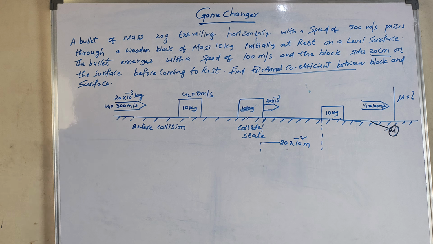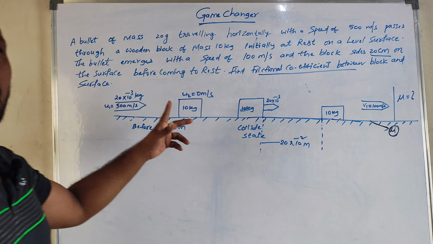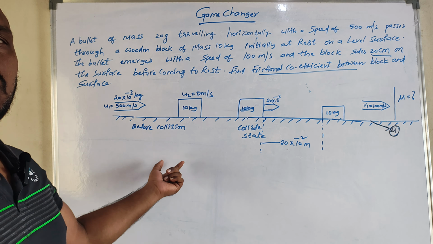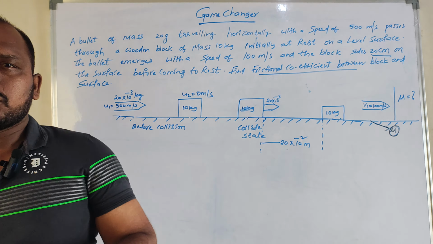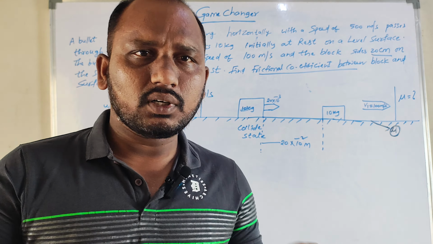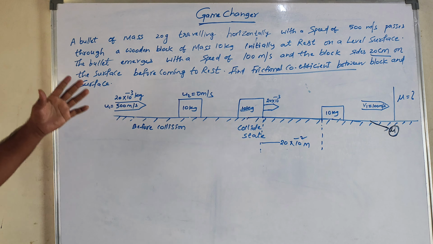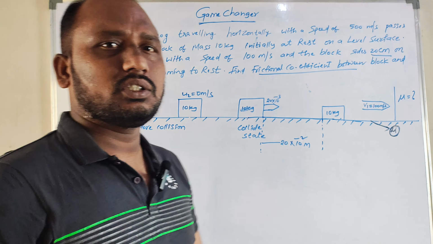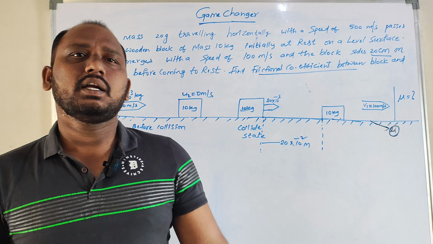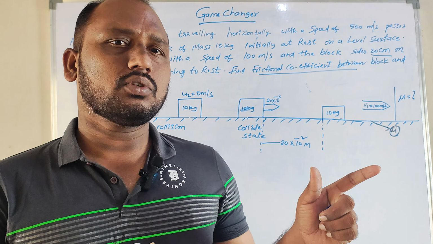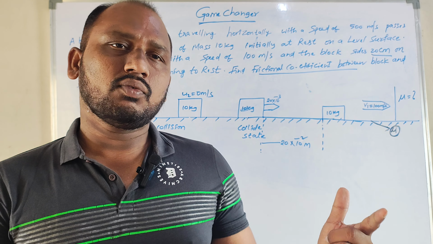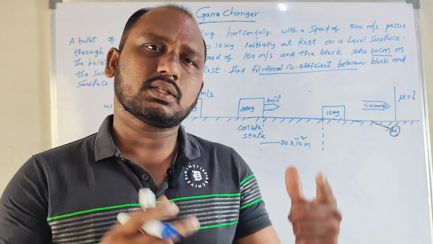So let's see, guys, why can I call it a game changer problem. We're talking about a system of particles, Newton's laws of motion, and the frictional force. So different types of concepts and chapters are linked together to form one question, and that is a game changer problem. I hope every IITian, or everyone who wants to become an IITian, focuses on this type of problem so that you become good at physics and ultimately get a best rank in IIT.